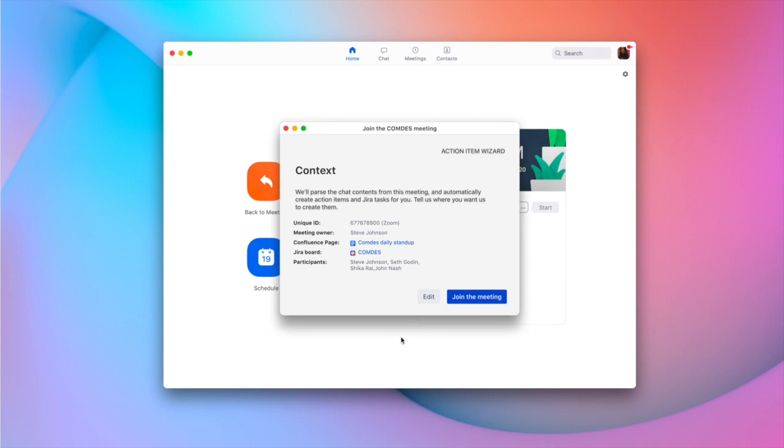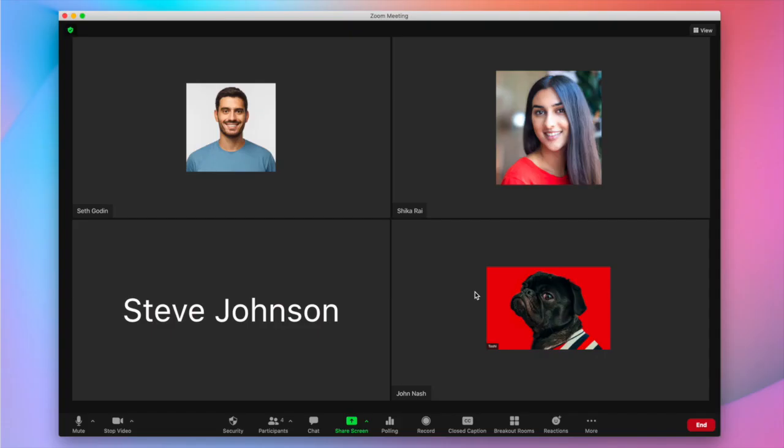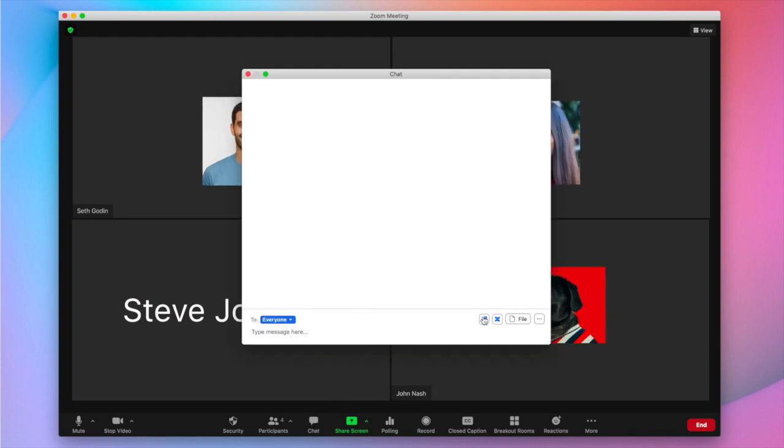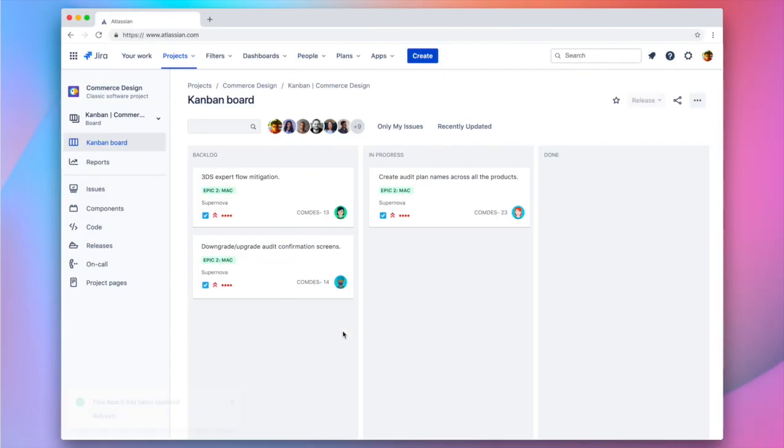All that you need to do is just enter the Confluence page on the Jira board at the start of the meeting, and when you join the meeting, the chat window, which all the while was just to exchange messages, now does more. Click an icon and you can quickly create a ticket and assign it to somebody and hit enter, and that's it, the ticket is created. Now let's see how this looks on a Jira board. Right, you get a notification telling that a new ticket has been created, and when you refresh the page you see the ticket. Now let's enter the ticket.